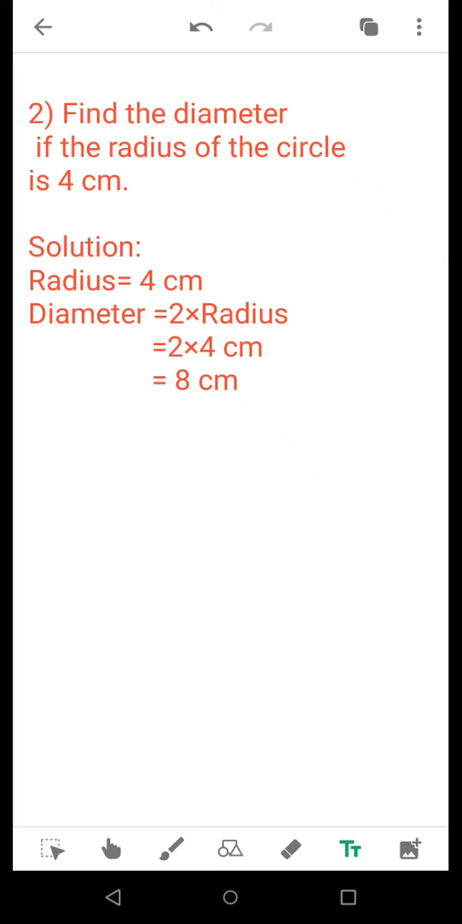So you work out these two sums, get it checked by your respective mathematics teacher.